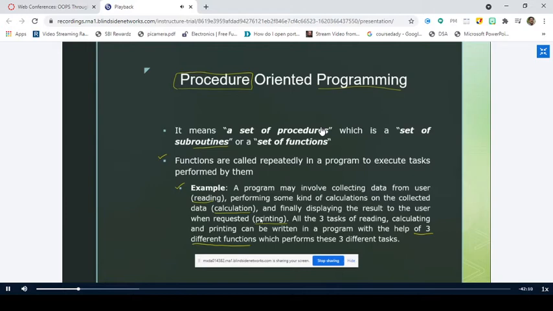So if you want to really build a real-world project, like the examples car, bus, or book, whatever it may be, right? For those types of real-world problems, the tools or constructs that are available in procedure-oriented programming are not suitable to solve these problems, right? So we need some extra tools, we need some extra concepts.